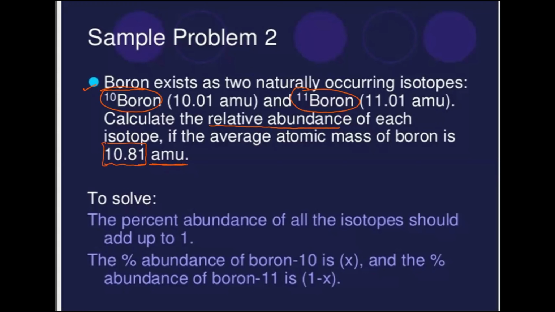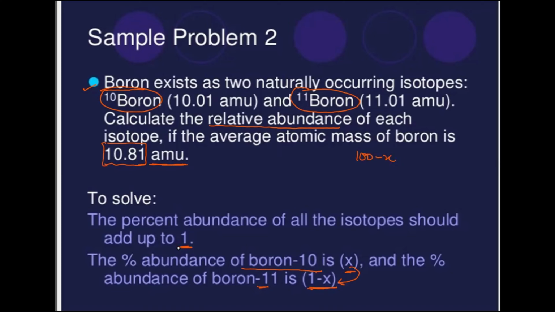Now, to solve this kind of question where they're asking for the percentage abundance, we assume that the total percentage abundance of all the isotopes is taken as 1. For the first isotope we take X, and for the second one we take 1 minus X. So we subtract X from the total abundance. We can take the total as 1, or we can take it as 100, so we'll make it 100 minus X.